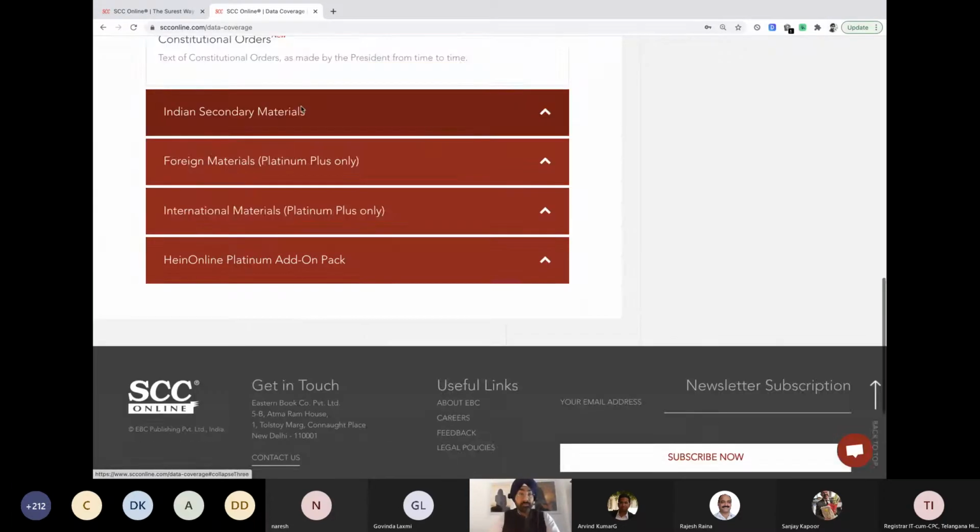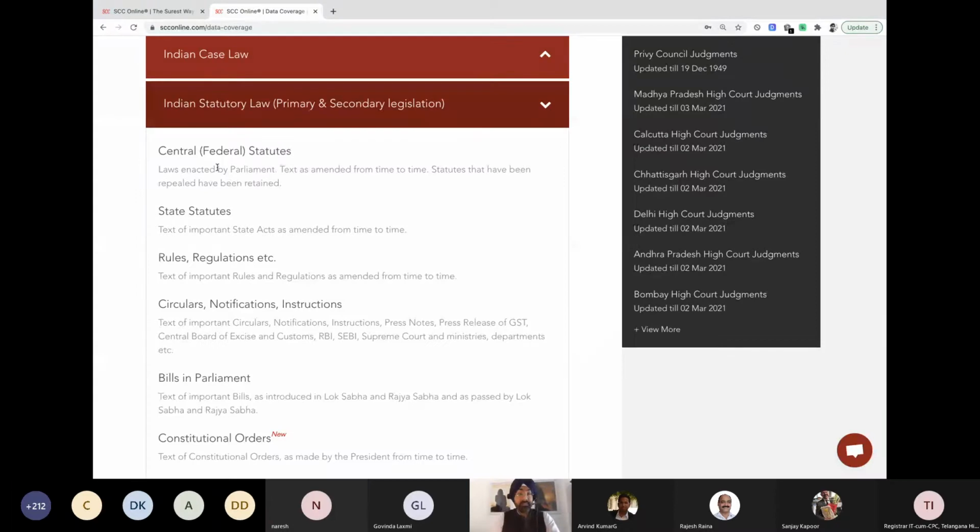Then we move to the next one. We have the subcategory in the primary source of law, that is the central acts. Your central statutes are available over here, all central statutes amended as on date. This not only covers the central acts, but also the commentaries as a part of it. Then you have your state statutes, rules and regulations, circulars, notification instructions.